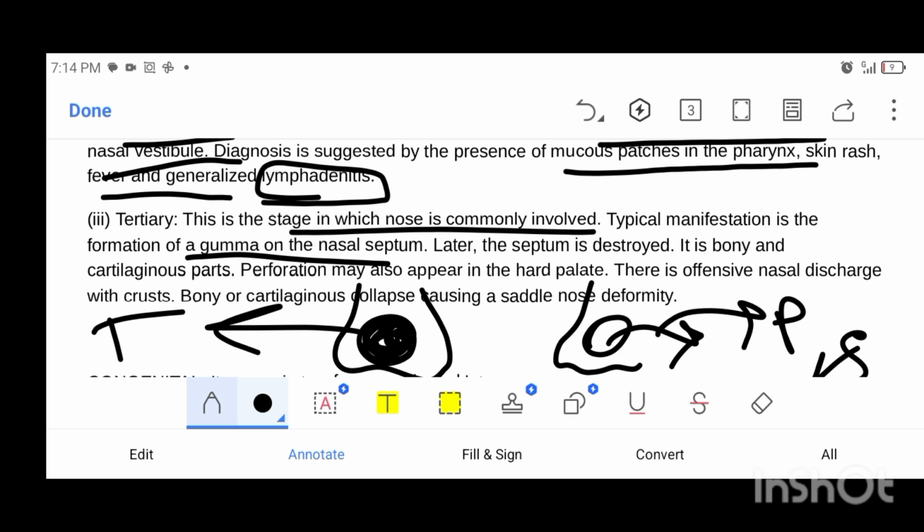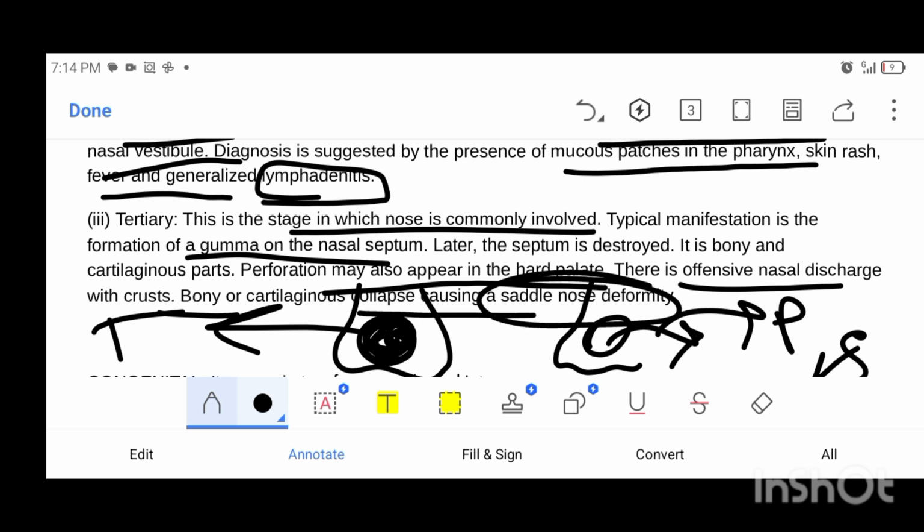Then perforation may also appear in the hard palate. There is offensive nasal discharge with crust and bony or cartilaginous collapse, and there is a saddle nose deformity. So in primary syphilis there is simply a chancre formation, in secondary syphilis we see mucous patches, and in tertiary syphilis there is gumma formation of the nose, and there may be a saddle nose deformity. Let me show you a picture of all of these.